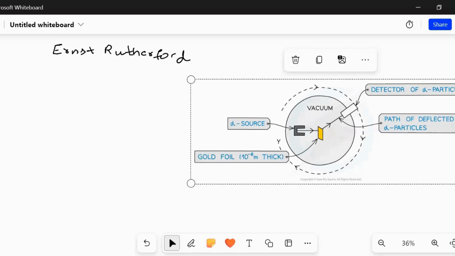The gold sheet which he used is around 1,000 times the thickness of an atom, thicker than any atom you take. That's his main intention for using gold foil. Understood? So next,